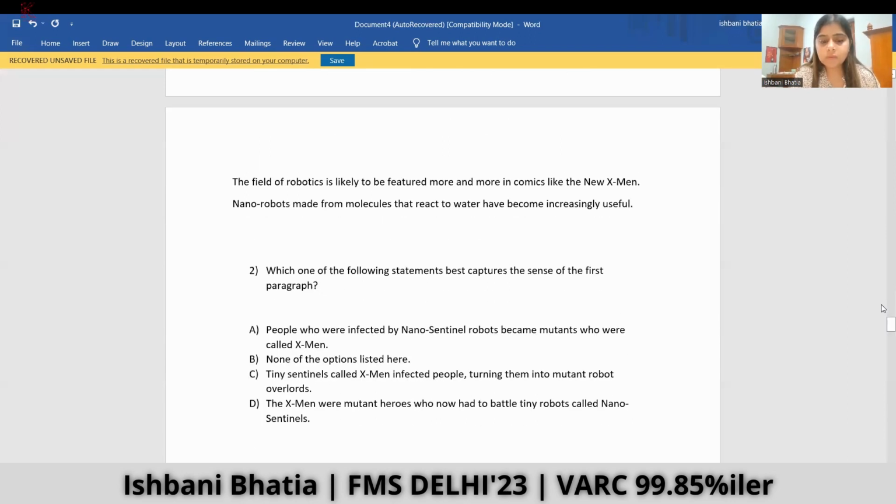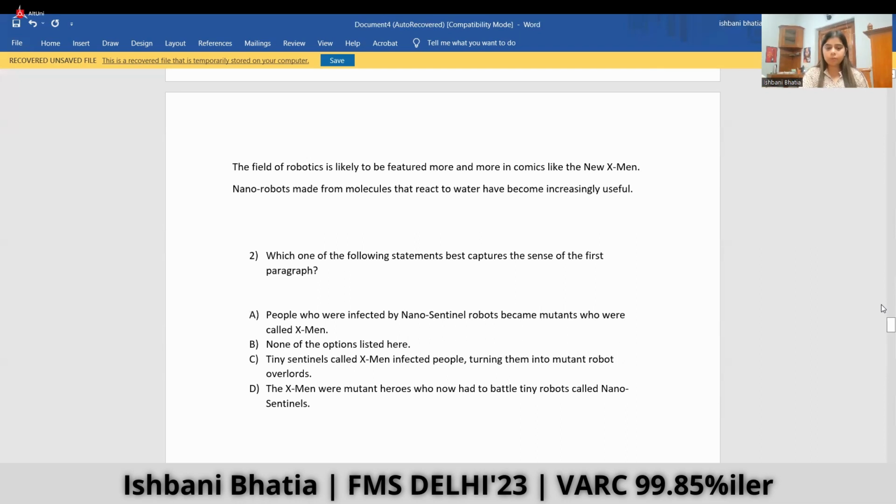So now the author asks which one of the following statements best captures the sense of the first paragraph. Even if there would be some readers who wouldn't be comfortable with this passage, they must have read the first paragraph, right? So after the first paragraph, we could have solved the first question itself. So that's how we can look forward to questions. Instead of reading the whole passage, there might be a few questions that can be solved with the first and the last paragraph only, because sometimes they ask for the conclusion, they sometimes ask for the introductory idea. So that way we can solve more number of questions.